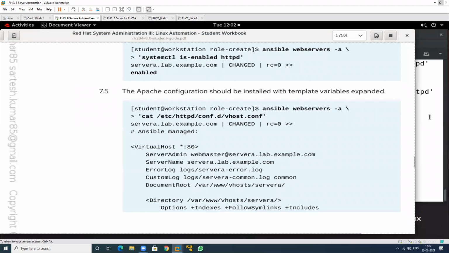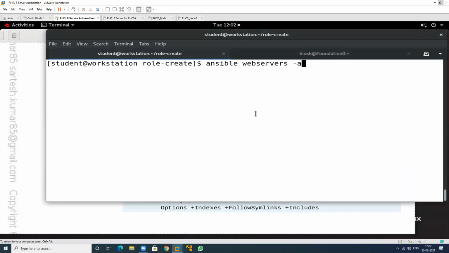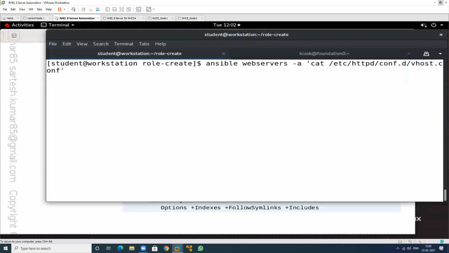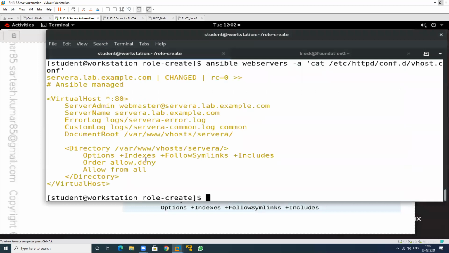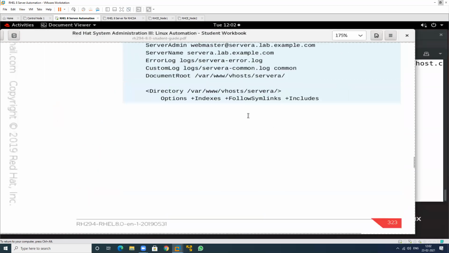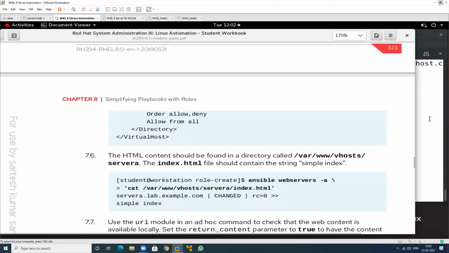So check this, and which location? In this particular location. This is the location. See, this one. So the server block, all of this was created automatically. And if you want to check the index.html file, just check this.